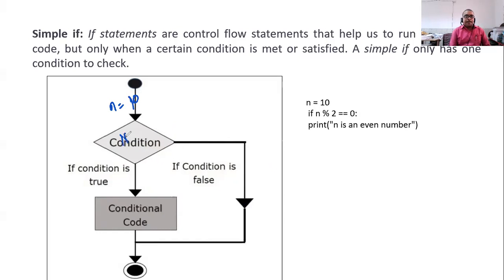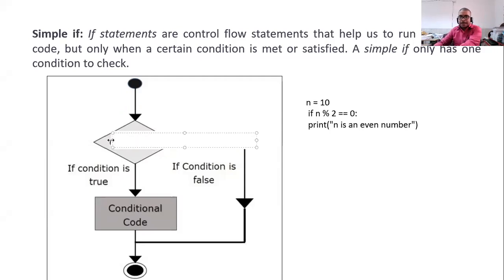Okay, if n is divisible by 2, you can write it like this. You can put this condition here, right?